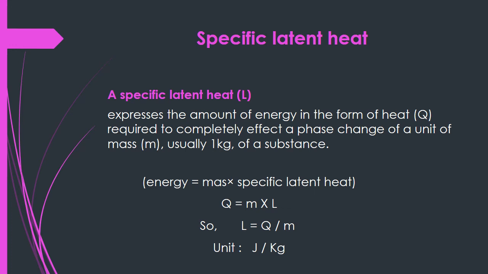So L, which is specific latent heat, equals Q divided by m. The unit of latent heat from the formula is joule per kilogram. This is for the calculation of specific latent heat.